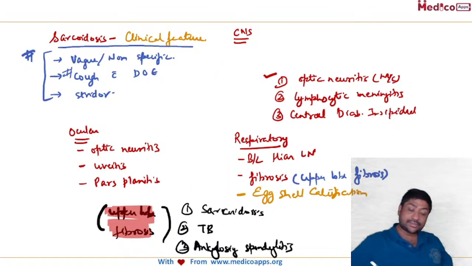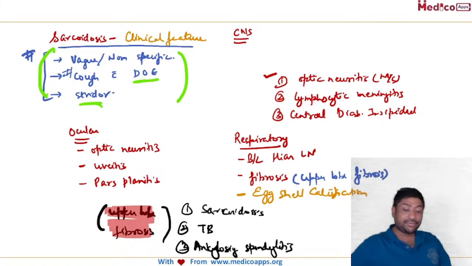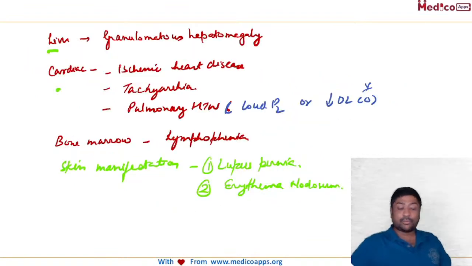So once again, in sarcoidosis, generally the presenting feature will be vague, non-specific, dry hacking cough, which is not relieved by normal antitussives, along with dyspnea on exertion or dyspnea at rest. Sometimes stridor. So these will be the general presenting features, and then you have CNS manifestations, respiratory, ocular, then liver, cardiac, bone marrow, and skin manifestations. All these are super important.